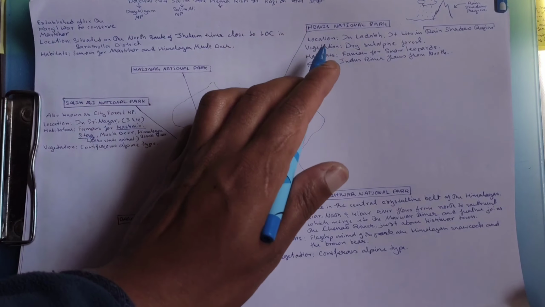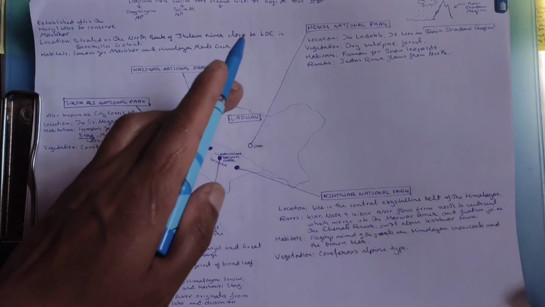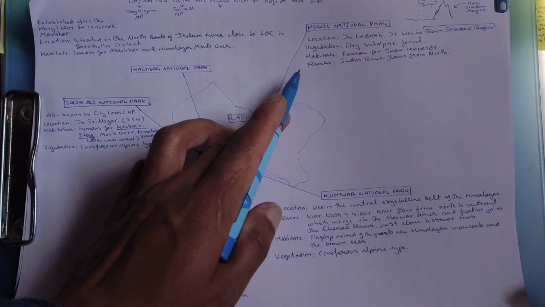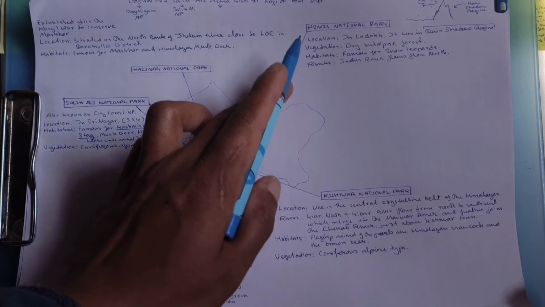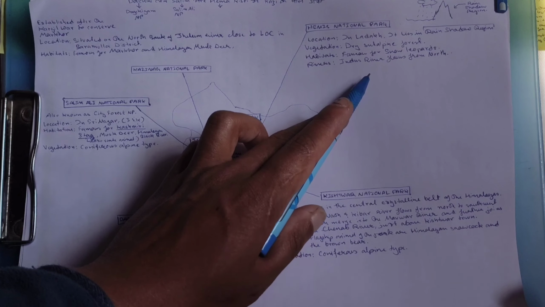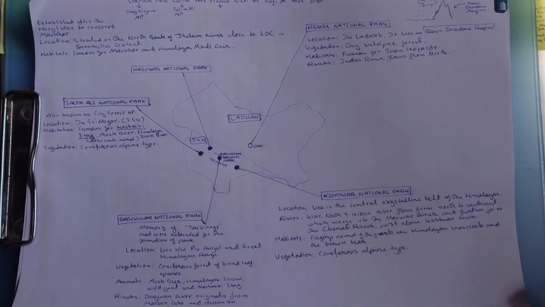That's why the vegetation of the Hemis National Park is dry subalpine forest. Understood? Next are the habitations: it's famous for the snow leopard. And rivers are very important: north of this Hemis National Park, the Indus River flows. This is important. So this is all about the national parks in the Union Territory of Jammu and Kashmir and Ladakh. Study well and see you soon.